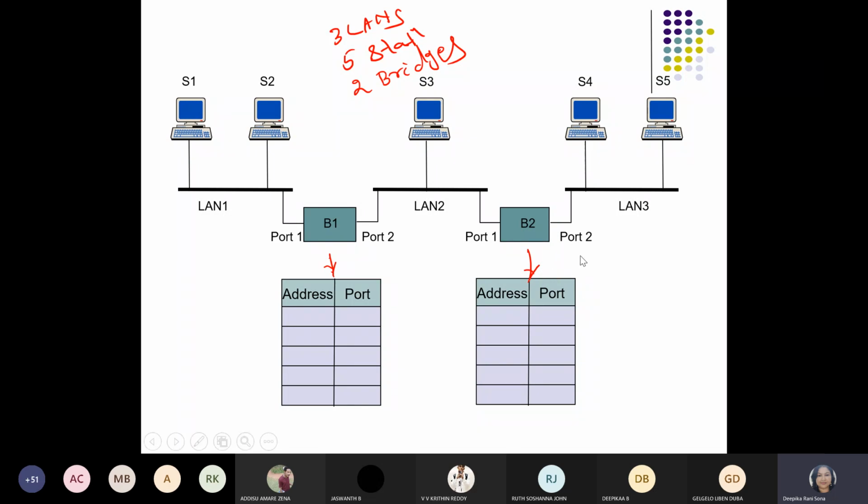Okay, so let's see case 1. This row may be increasing. Okay, you don't bother about the rows, or maybe you may delete them. Unnecessary entries you may delete also. So for example purposes only, we have taken 5 rows. Okay, and one thing you can see is that even though the stations are connected to the respective LANs, port numbers are mentioned for the respective bridges. So this is port 1 for bridge 1 and port 2 for bridge 1, then port 1 for bridge 2 and port 2 for bridge 2. This thing also you have to enter in this forwarding table.